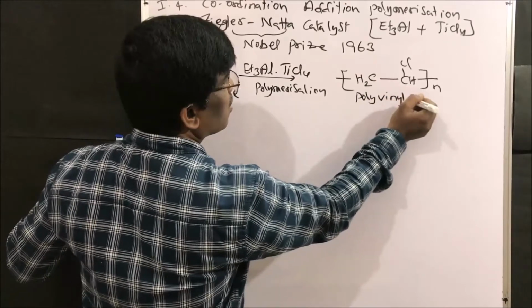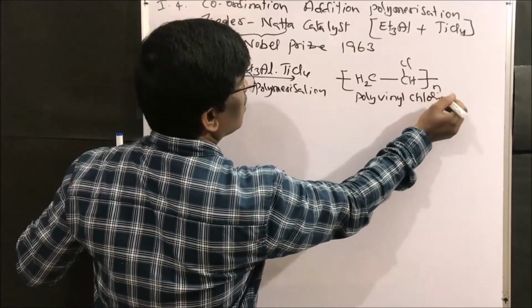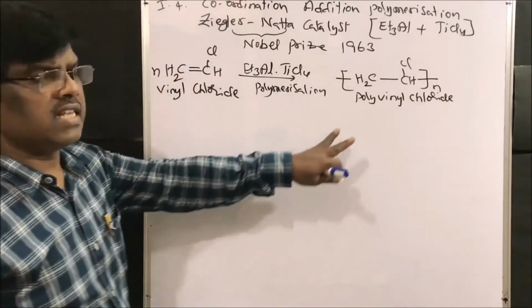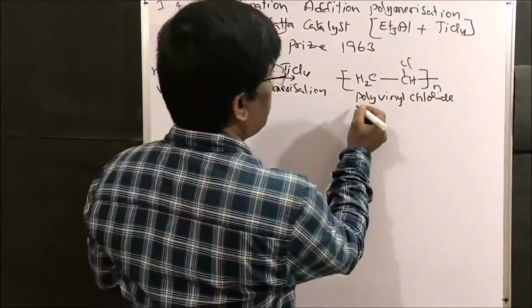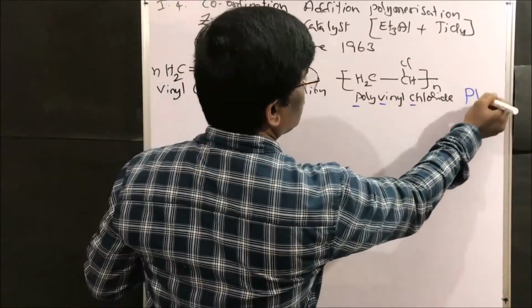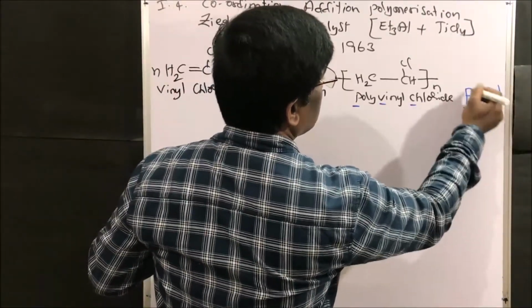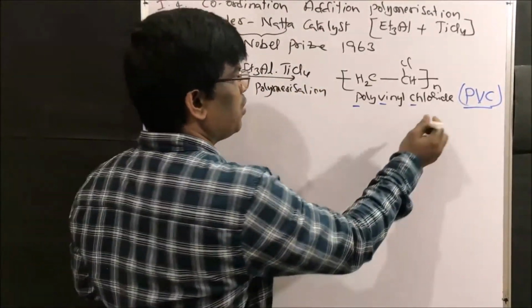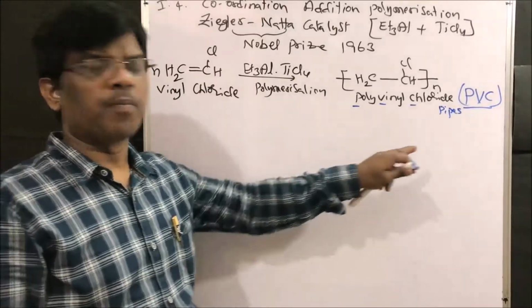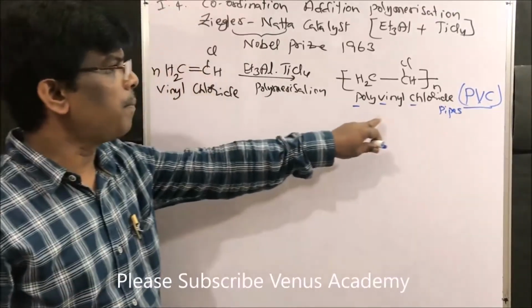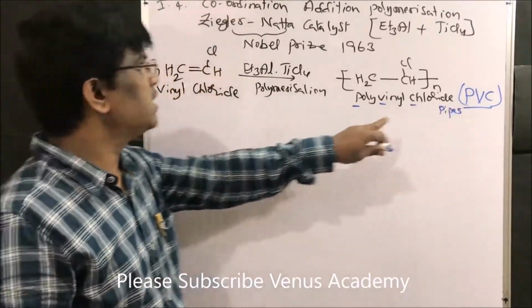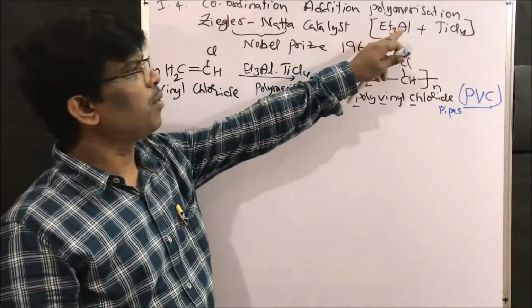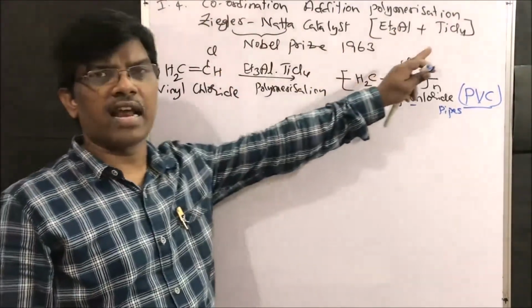Polyvinyl chloride. What is the short form of this? PVC. PVC is commonly used as plastic pipes. So PVC, polyvinyl chloride, is prepared by coordination addition polymerization using Ziegler-Natta catalyst.